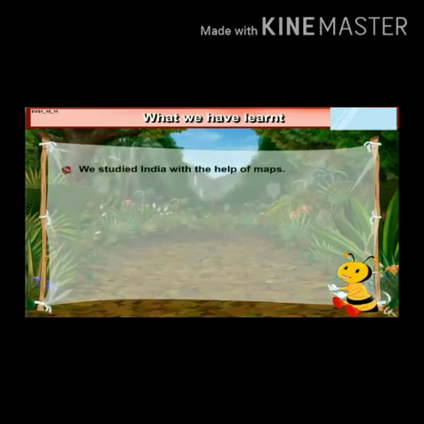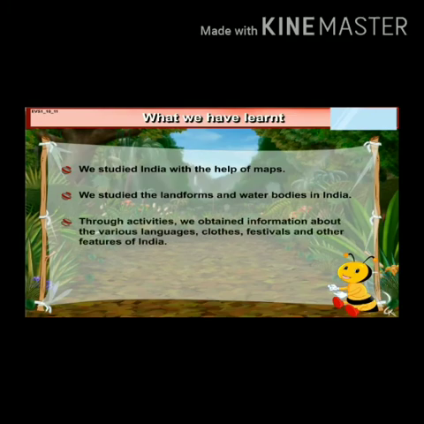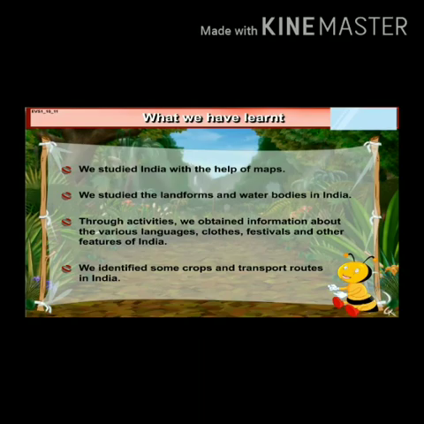We studied India with the help of a map. Then we studied the landforms and water bodies in India. Through activities, we obtained information about the various languages, clothes, festivals, and other features of India. Yes or no? Then we identified some crops and transport routes in India. Didn't we see all this?